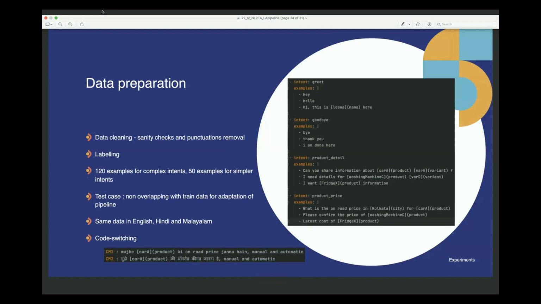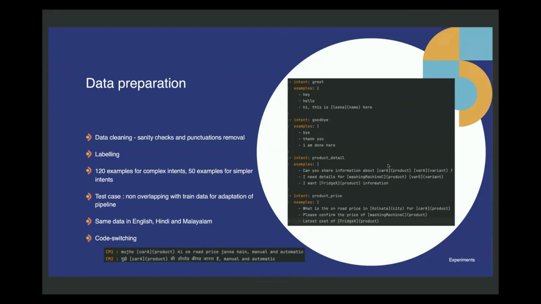Data preparation is something like this. We have to categorize the data into our 4 intents, and within each sentence, within each customer query, if an entity is present, we have to tag that entity. So for example, car A in this example under product detail is tagged as a product, where A is a variant of that particular car. So these are the 2 entities that we are tracking: product class and product name. We have around 120 examples for each of the complex intents and 50 examples for simpler intents, and a test case which is completely non-overlapping with the training data.